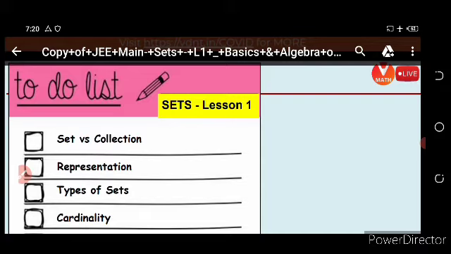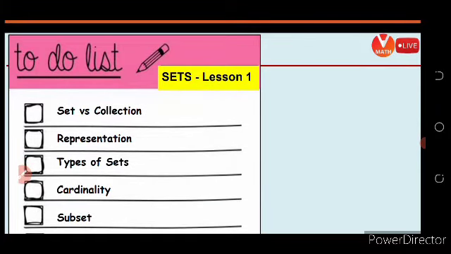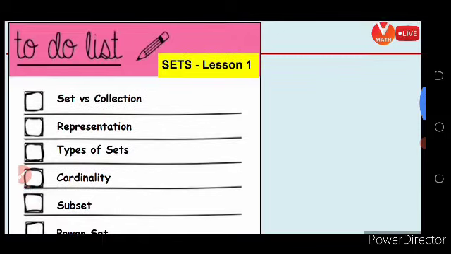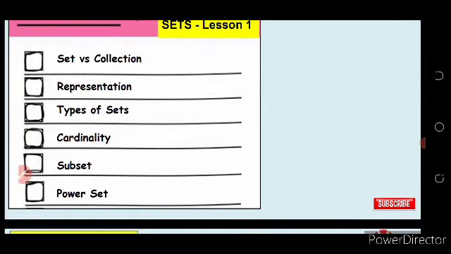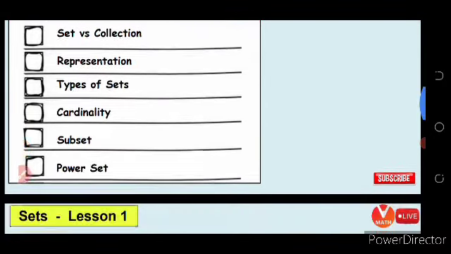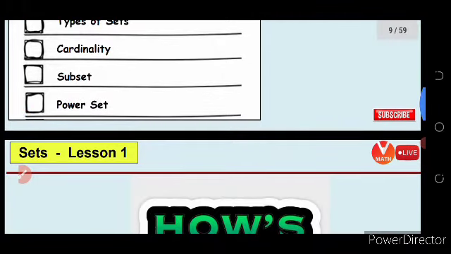In this video lecture, we are going to discuss a chapter that belongs to math, that is the Set chapter. This is a very basic and easy chapter. First of all, we have to know about set versus collection, then the representation of set, then types of set, then cardinality and subset, then power set. Okay.